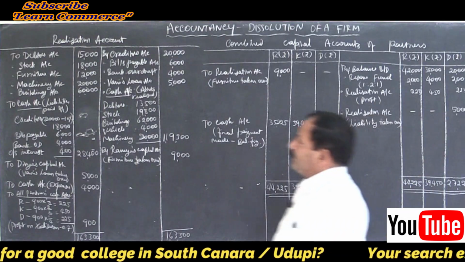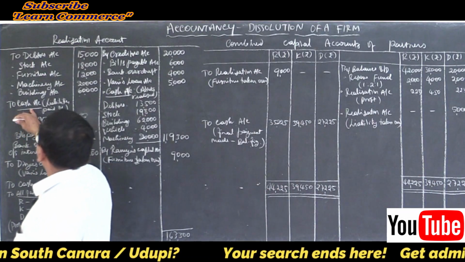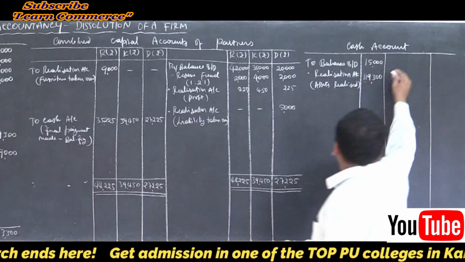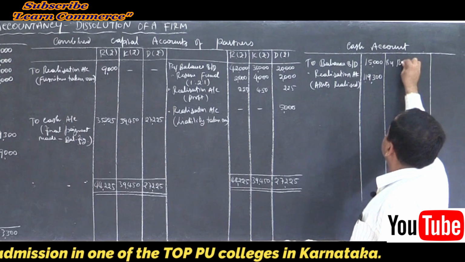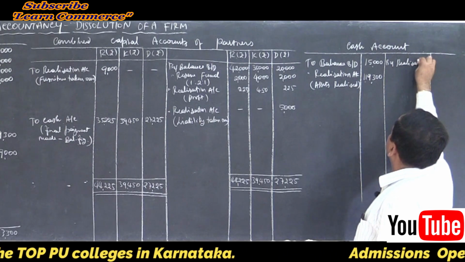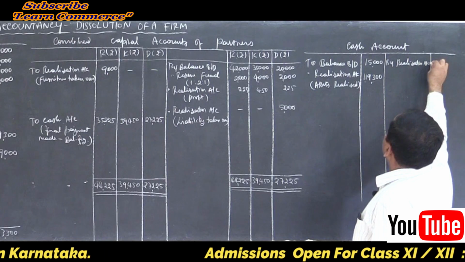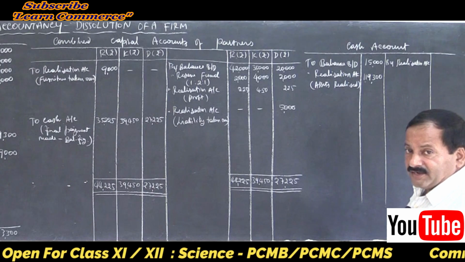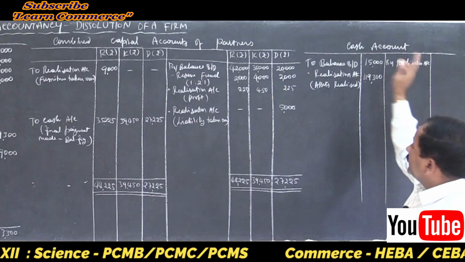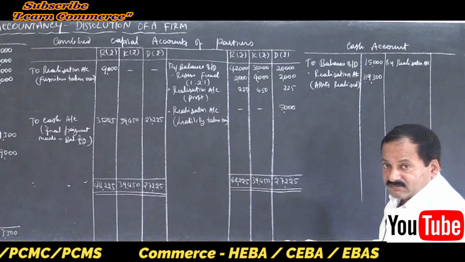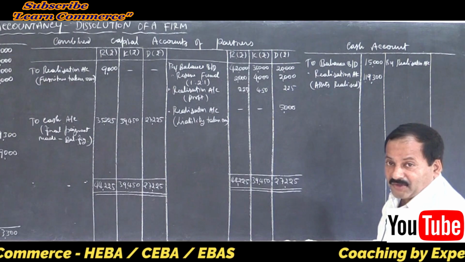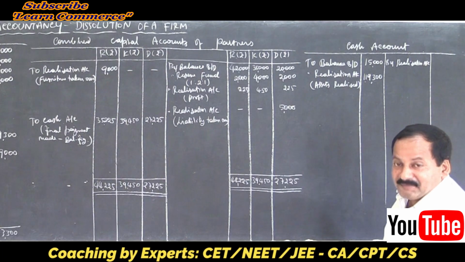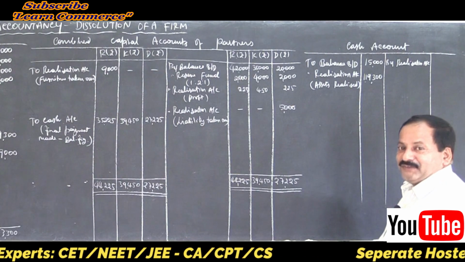Then refer where are cash entries. There is a cash entry here. Realization account related to cash account. So cash account is credited by realization account. Students have the habit of writing cash account here again. Is there any journal entry you have seen cash account related to cash account? No. So this is a question of common sense, isn't it? But students will write cash account in cash account, and bank account in bank account. A funny thing.